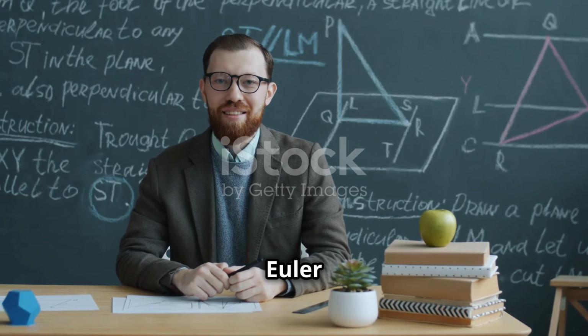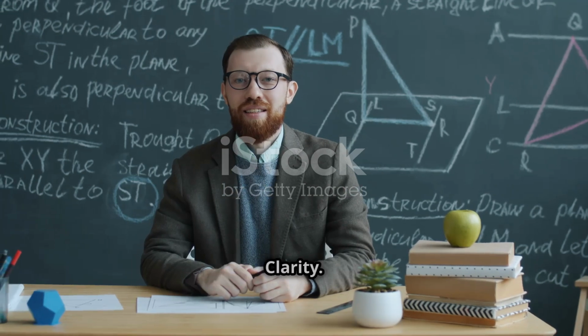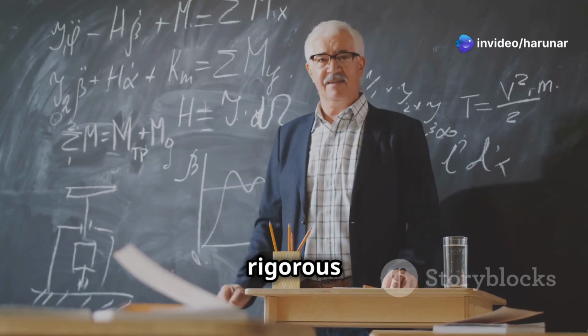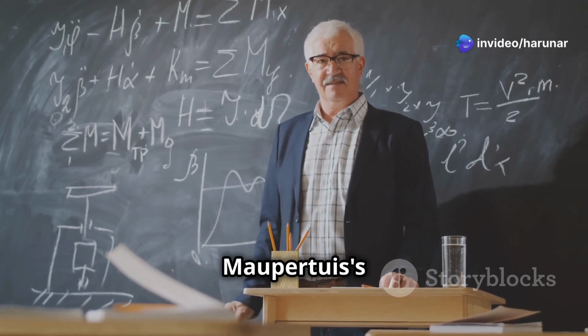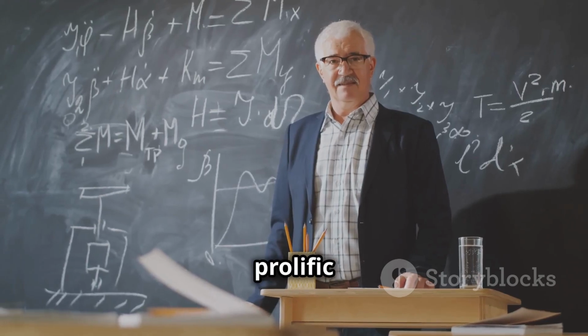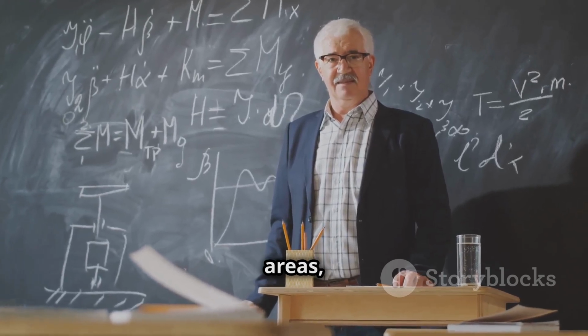Section 4. Euler and Lagrange, the architects of mathematical clarity. It was the Swiss mathematician Leonhard Euler who first provided a rigorous mathematical framework for Maupertuis' principle. Euler's contributions were not just limited to this. He was a prolific mathematician whose work spanned many areas, including graph theory and topology.